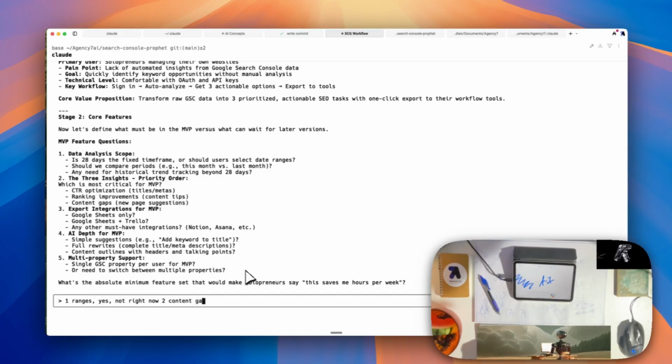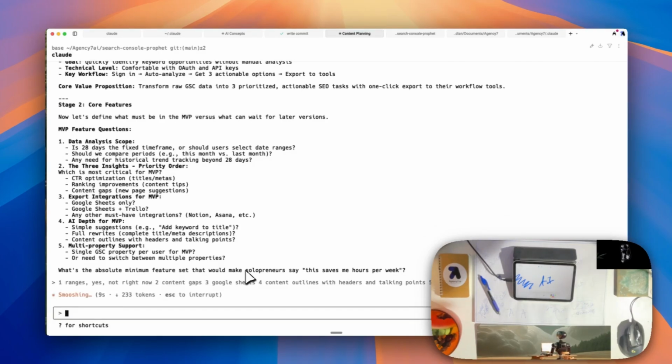We're going to start with content gaps. 3. We'll just do Google Sheets for now for the MVP. Simple suggestion, content outlines with headers and talking points. 5. Multiple properties for sure.